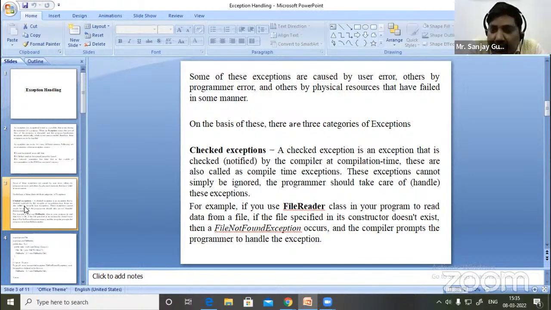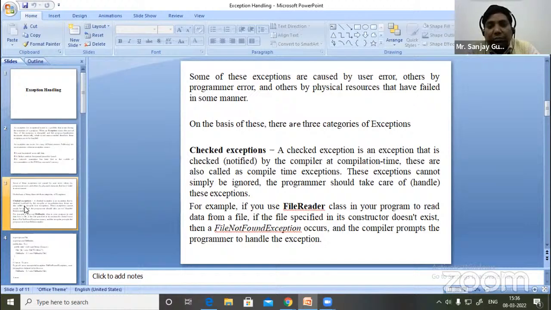That means a checked exception comes at compile time. There is no syntax error, no logical error, but at compilation some problem arises, and due to this reason the program is not going to compile. This type of error is called a checked exception.